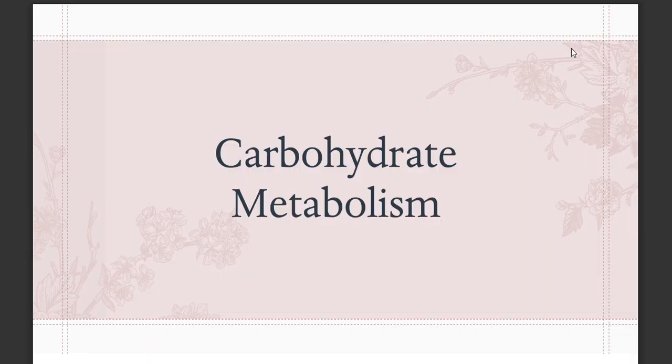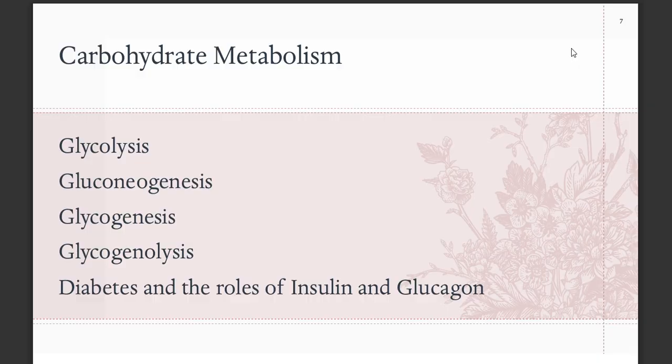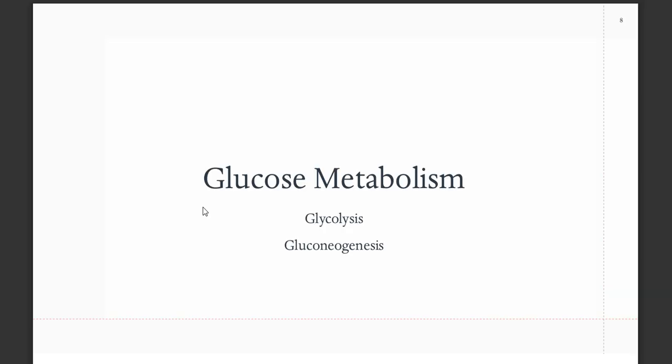So let's start with carbohydrate metabolism. There are four major metabolic processes of focus, but we can somewhat divide them into two subparts. The first part has to deal with glucose metabolism. The second will be glycogen metabolism. For glucose metabolism, you have glycolysis and gluconeogenesis.